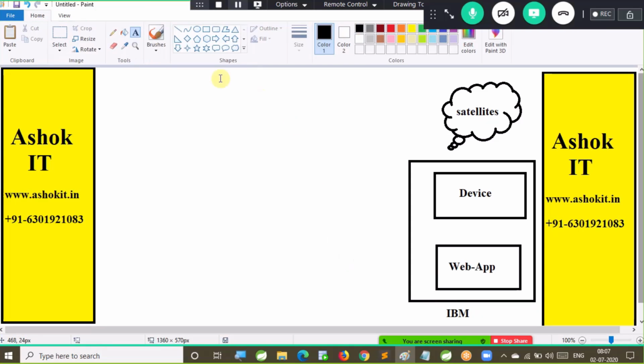In the IBM web application, they have logic to communicate with the device. The device knows how to communicate with the satellite. The satellite will give some response to the device, and the device will give the response back to the IBM web application.